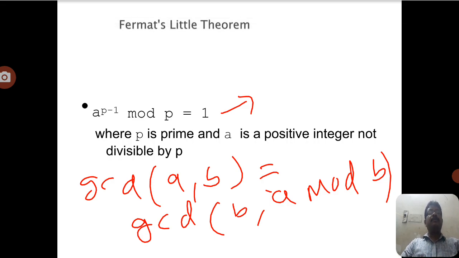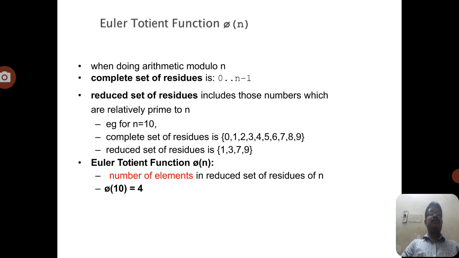1 mod p. And coming to the Euler totient function, this also plays a prominent role in the RSA algorithm, that is the Rivest, Shamir and Adleman algorithm, a public key cryptography algorithm. Another public key cryptography algorithm is the Diffie-Hellman key exchange algorithm. These two are popular algorithms which use the Euler totient function.